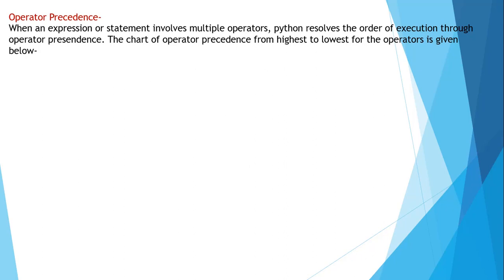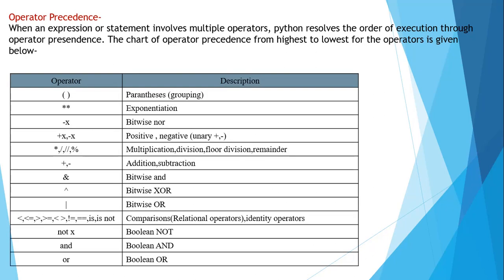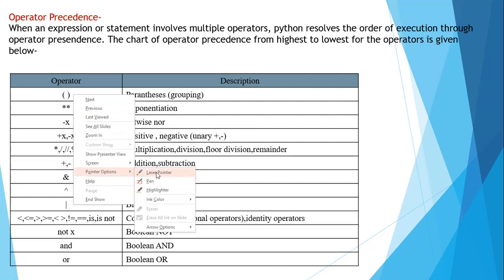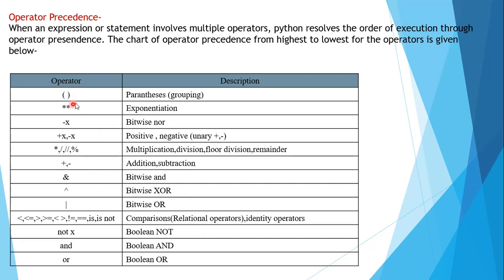The chart of operator precedence from highest to lowest is given below. Let's see that chart. Here you can see we have two columns: the first is the operator and the second is the description of that operator. See the first one, this is the parenthesis. We don't call it brackets, we use the name parenthesis in Python programming. It is used for grouping a certain set of expressions or operations.